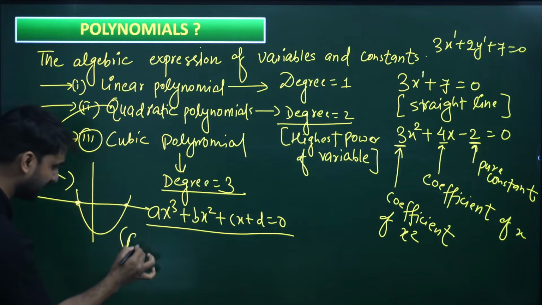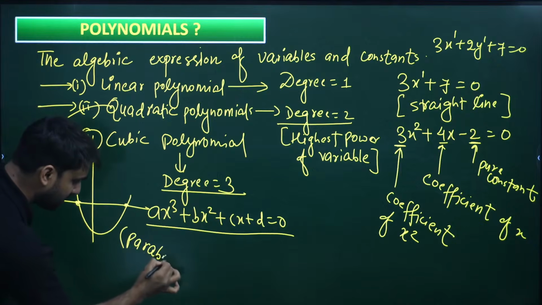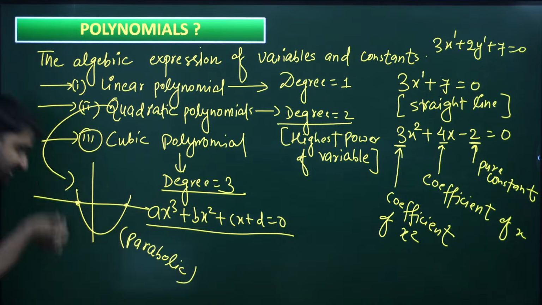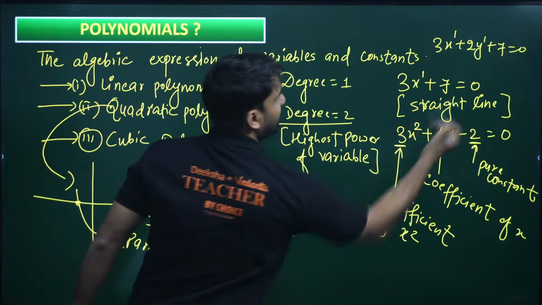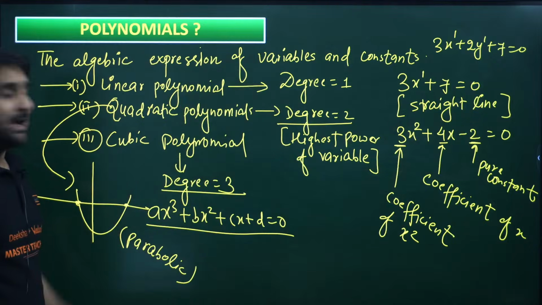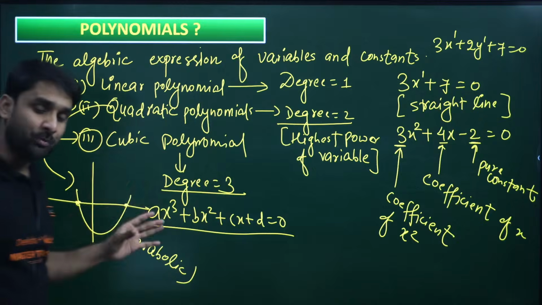So the graph is what, my dear? Parabolic. This curve is called parabolic. But if we talk about linear, the graph will be what? A straight line, my dear. I hope you are getting my point.